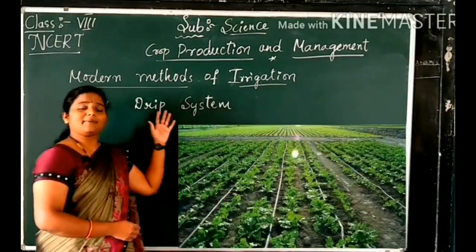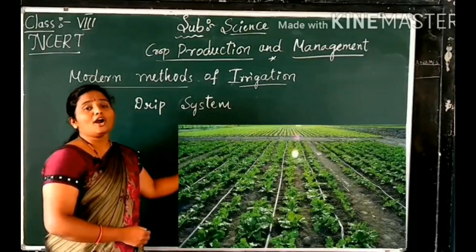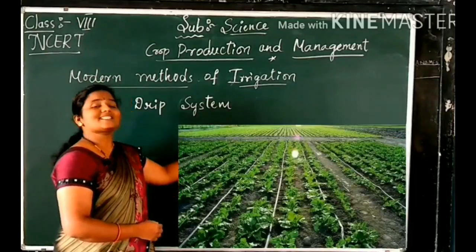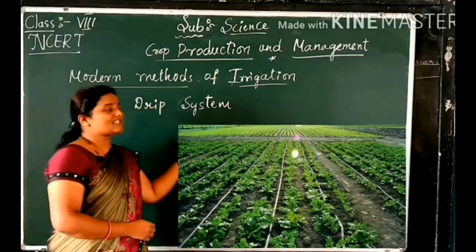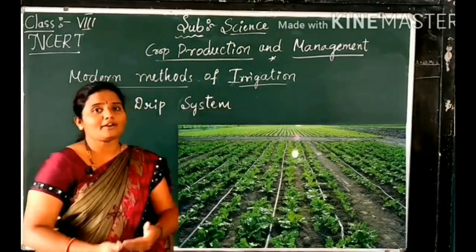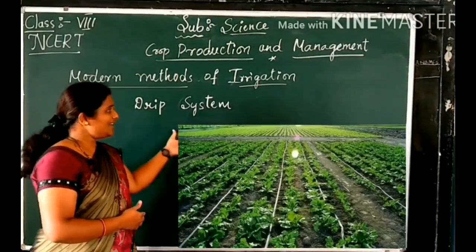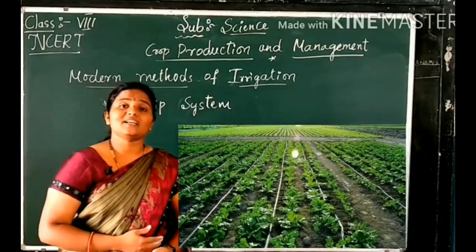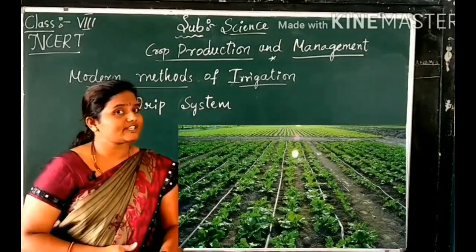Third, drip irrigation, or the drip system. Water is supplied drop by drop exactly at the position of the roots. We are supplying water drop by drop, so it is called a drip system. Here each and every plant gets sufficient water, so there is no wastage of water.